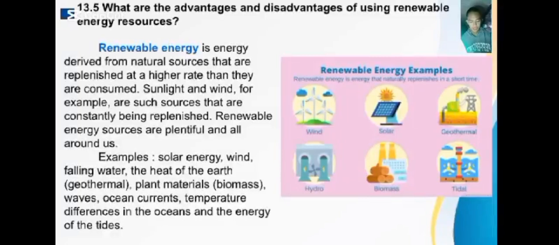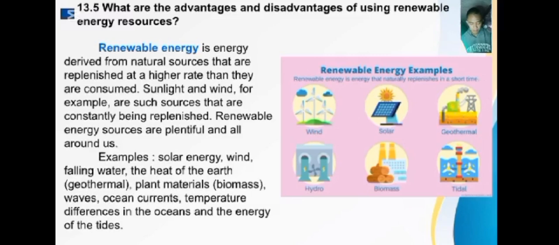What are the advantages and disadvantages of using renewable energy resources? Renewable energy is energy derived from natural sources that are replenished at a higher rate than they are consumed. Sunlight and wind, for example, are such sources that are constantly being replenished. Renewable energy sources are plentiful and all around us.